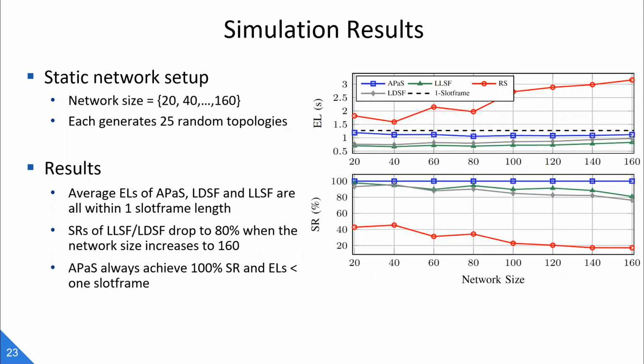For the rest three methods, although all of their average end-to-end latency are within 1 slot frame length, the success ratio of LSF and LDSF drop to 80% when the network size increases to 160, while APaS always achieves 100% success ratio.